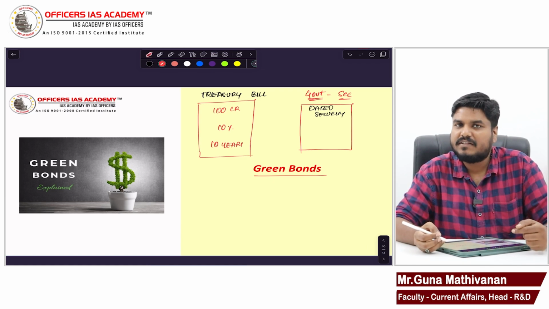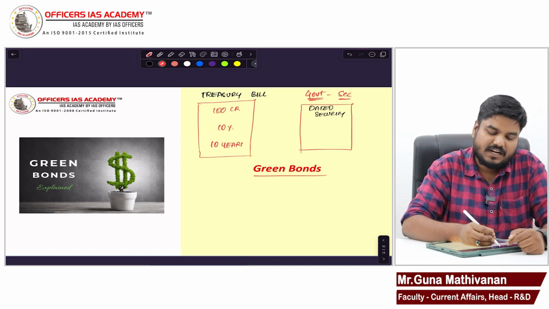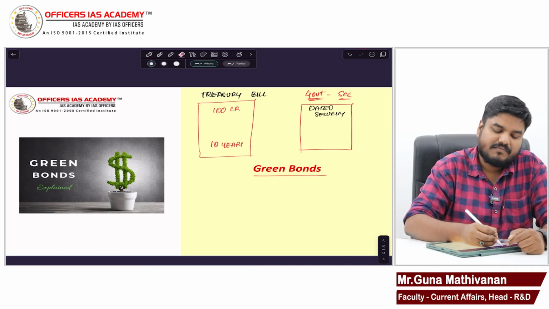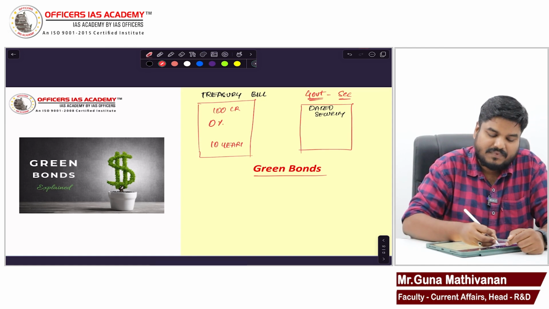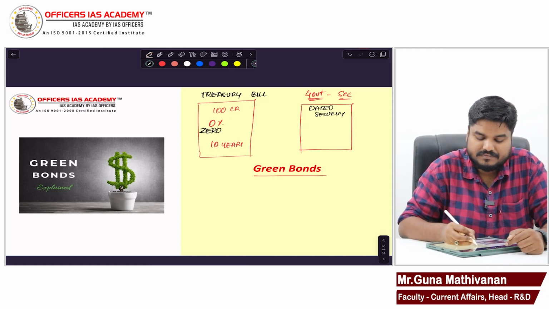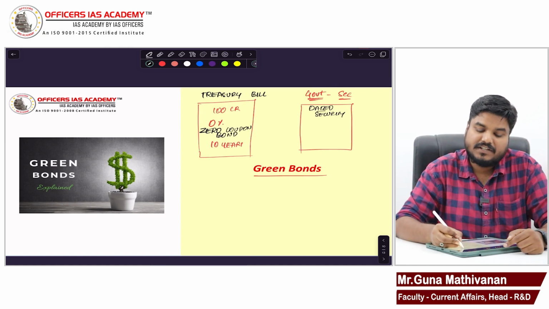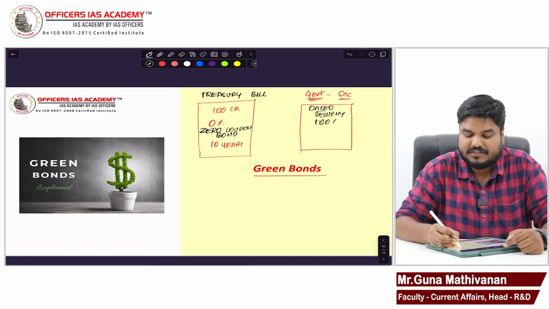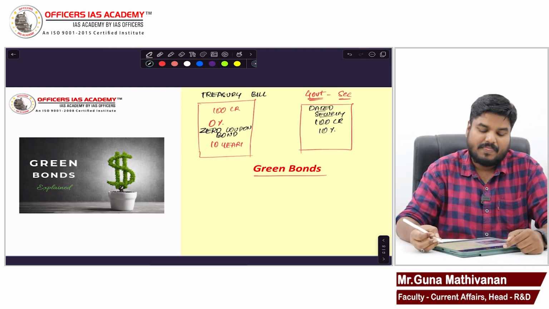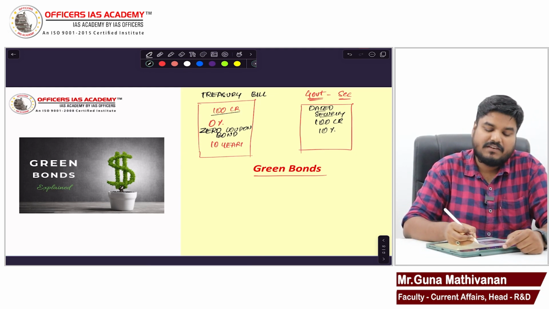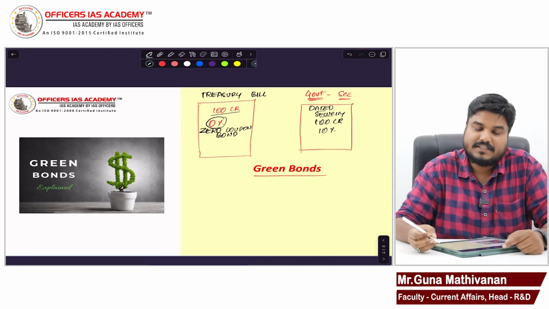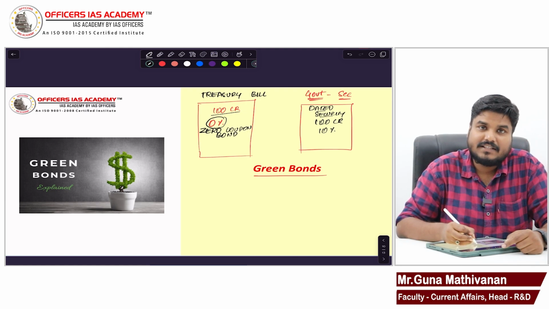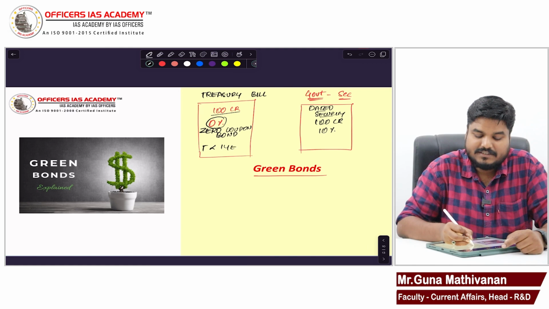Now there is a difference between a treasury bill and a dated security. If it is a treasury bill, you will not have interest, so you will have zero interest. It is called a zero coupon bond. But if it is a dated security, you will have interest. So for 100 crores, you have interest of 10%. If it is a treasury bill, yes, the value will be given, but there will be zero interest. And the most important point is the tenure will be less than 1 year.